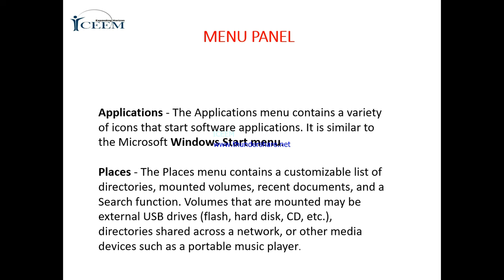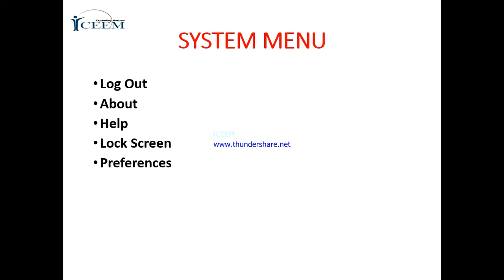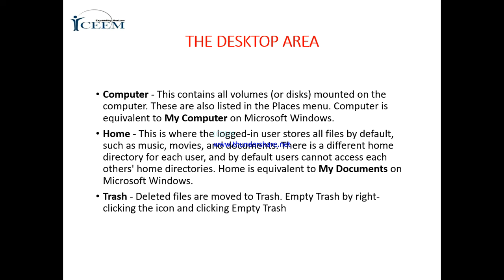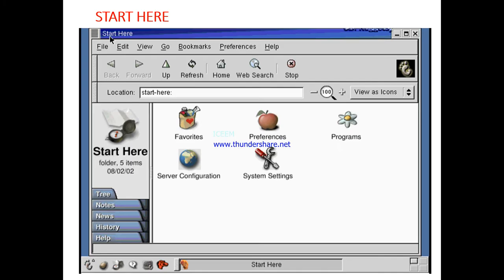This is the menu panel, applications and panel. Logout, about, help, lock screen, preferences are there. We can run Mozilla Firefox. Then Excel and other multimedia options are there.